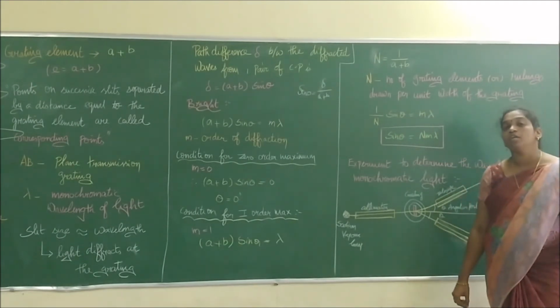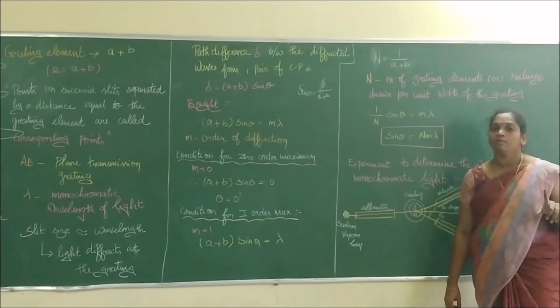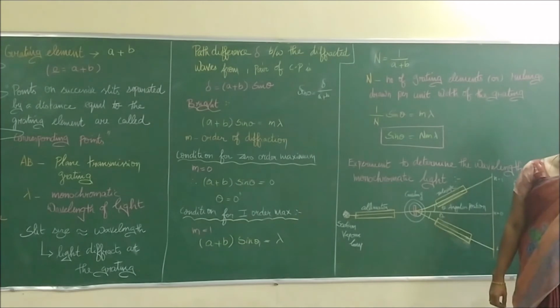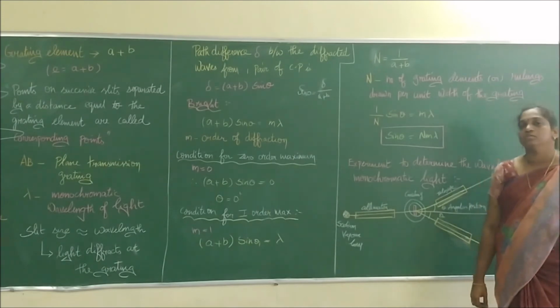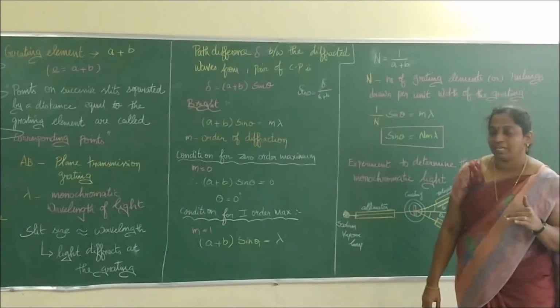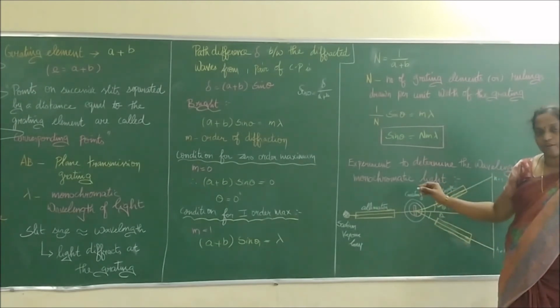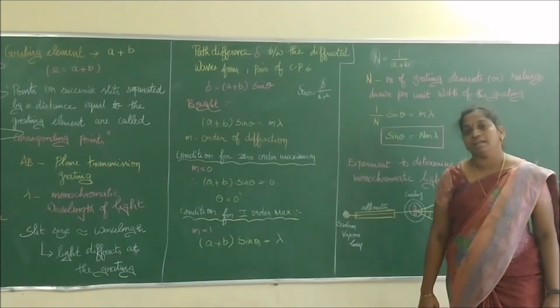Right? So N takes the value of 6,000 lines per centimeter, and m takes the value of 1, because it's the first order. Suppose we are going to find the wavelength for the second order, then we have to write m equal to 2. So that is the condition. Now we'll see the apparatus, and we can easily understand the determination of wavelength of diffraction using monochromatic light and a grating.